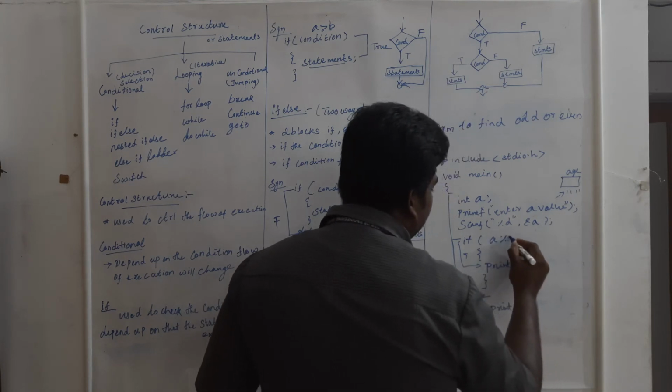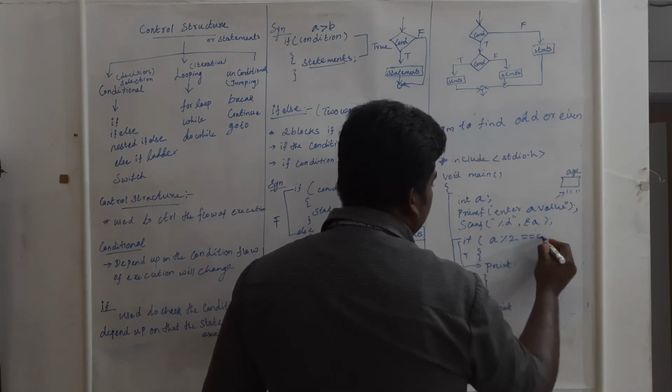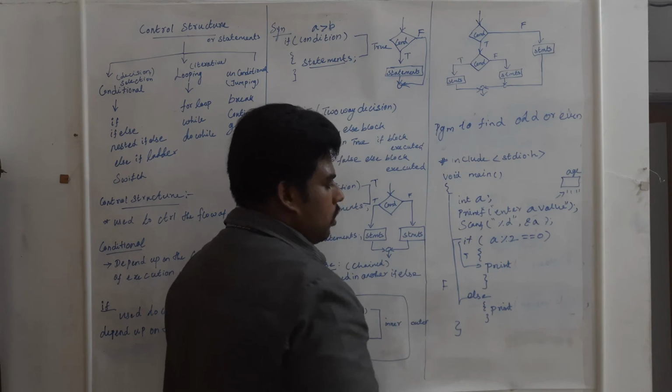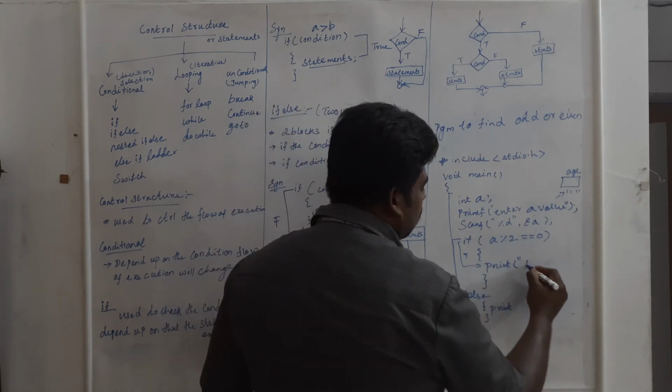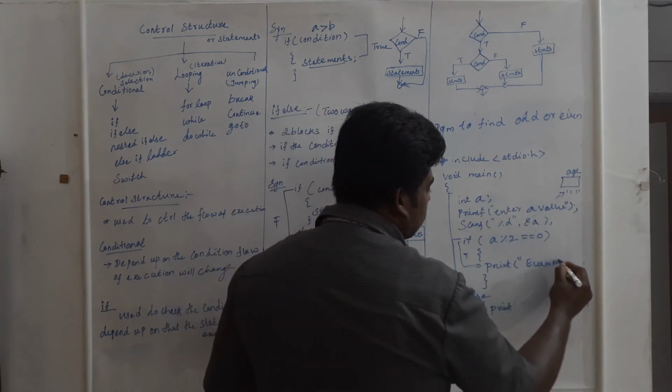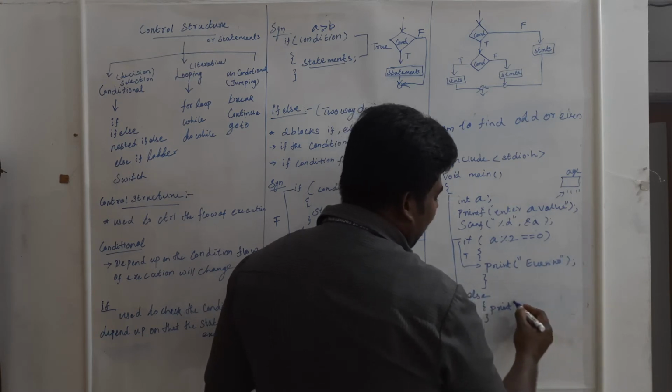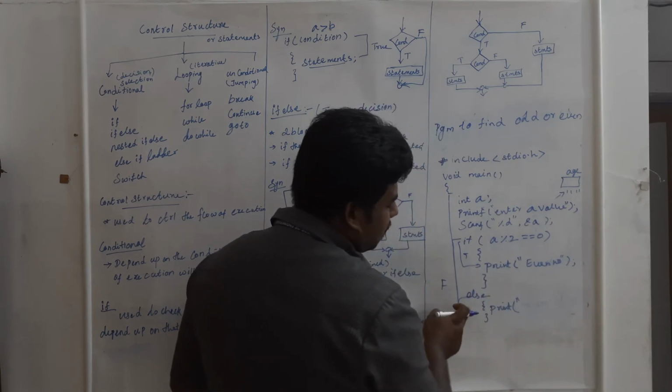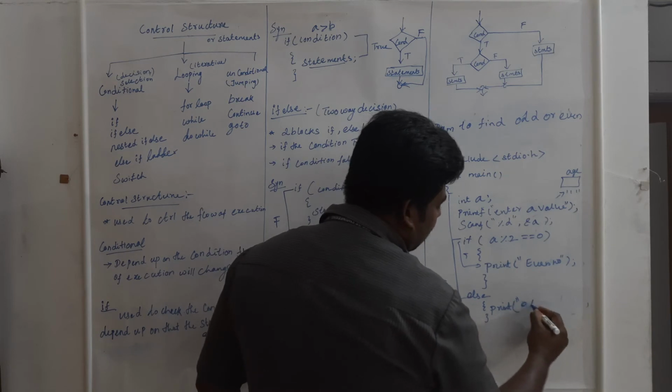A modulo 2 equal to 0. If it is true, it means even number. If it is false, else, odd number.